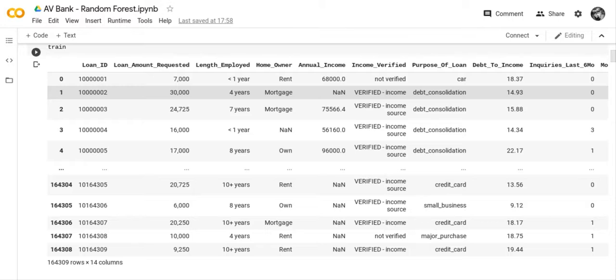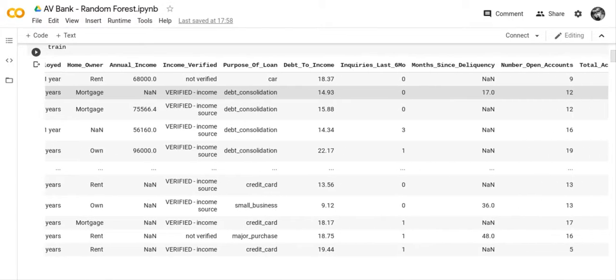So what I might do really is just remove annual income from my features and see if that increases my score, which is what we want. We want our score to be increased. So that is something to think about.